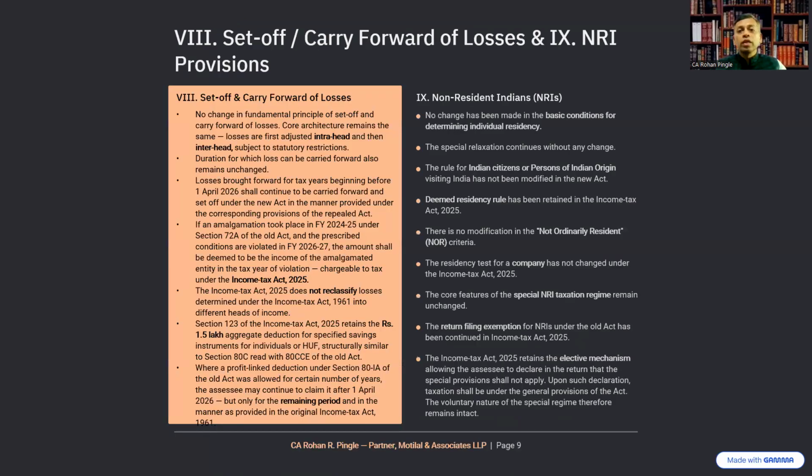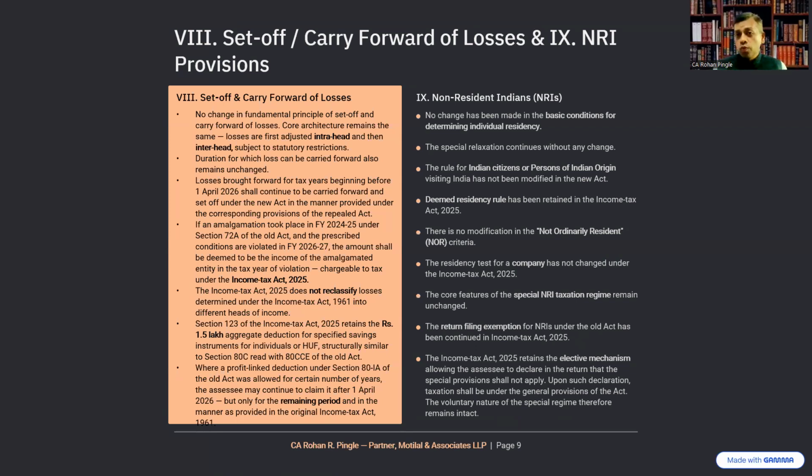So moving further, set-off and carry forward of losses and deductions, and non-resident provisions. First, no change in the fundamental principle of set-off and carry-forward of losses under the Income Tax Act 2025. The core architecture remains the same. Losses are first adjusted intra-head, that is within the same head of income, and then inter-head, subject to the statutory restrictions, after which the balance, if any, is carried forward.